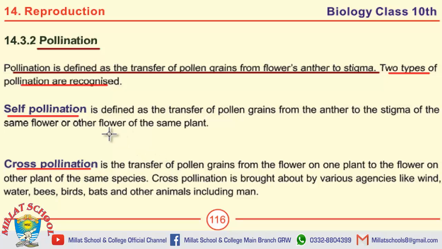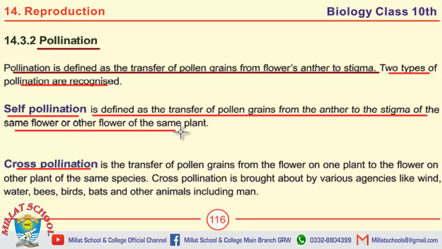Define self-pollination. Self-pollination is defined as the transfer of pollen grains from anther to stigma of the same flower or the other flower of the same plant. This may be asked in the form of MCQ too. Define cross-pollination. What do you know about cross-pollination? And it is the answer of this question.